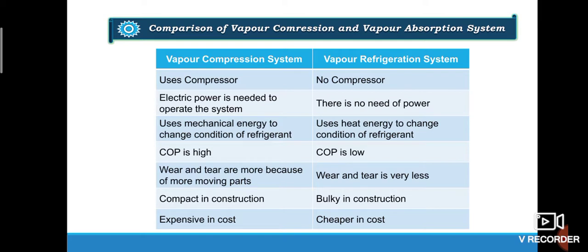Vapor compression system is compact in construction, whereas vapor absorption system is bulky in construction. Again, vapor compression is expensive in cost, whereas vapor absorption is cheaper in cost. So these are some of the comparisons which we can make between vapor compression system and vapor absorption system.